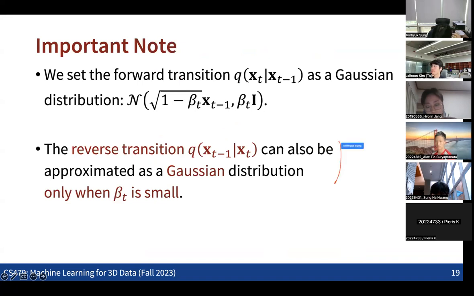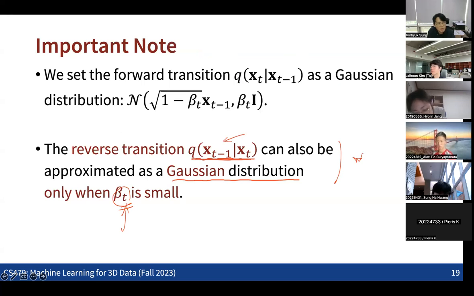So if we want the reverse transition to be approximated as another Gaussian distribution, we need to make this beta small. As we increase beta to be large, approximating the reverse transition as a Gaussian becomes a bad approximation, which means the reverse transition may not form a Gaussian distribution. That's the key part.